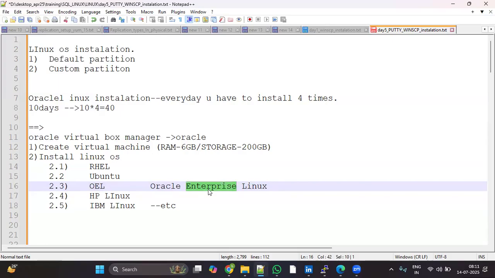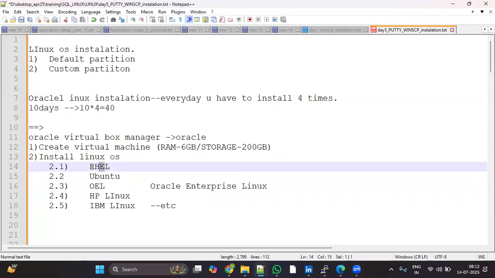That is the licensed one, sir. So wherever you see this keyword enterprise, it means that product is not available free of cost. We should take the license if we want to utilize this Oracle Linux. RHL is the same. Here also enterprise is there: Red Hat Enterprise Linux.